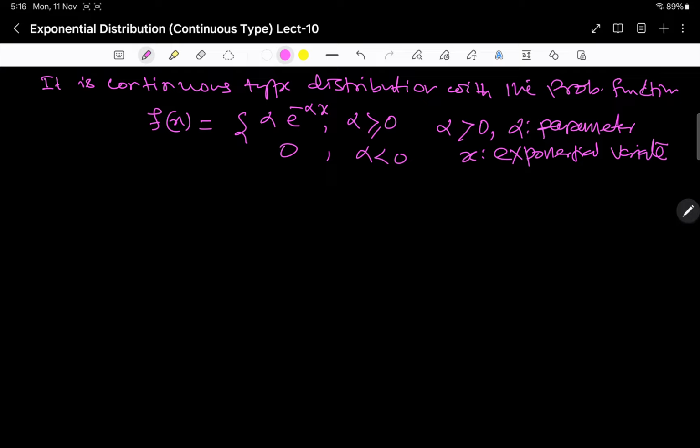Now coming to some properties, because of the presence of this minus sign, this distribution is sometimes also called negative exponential distribution.